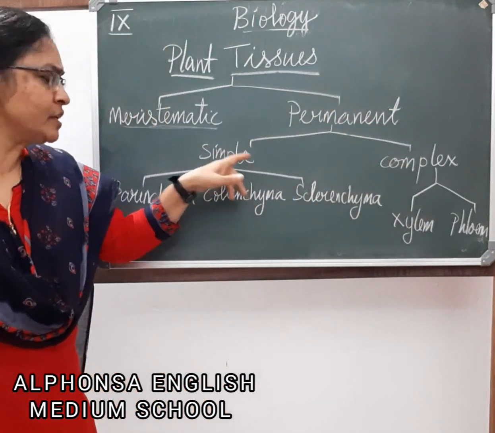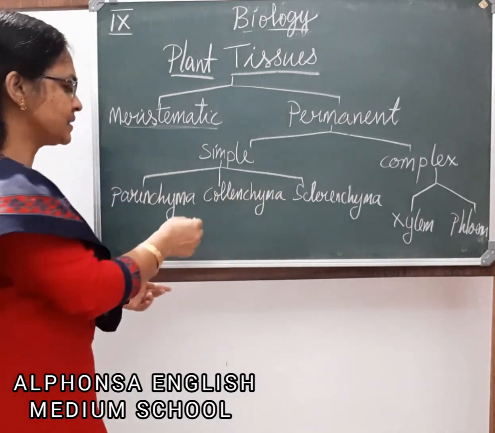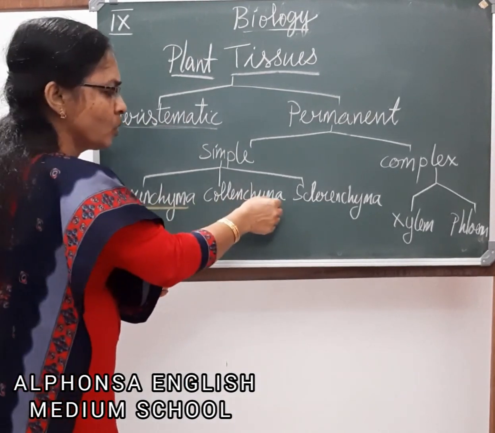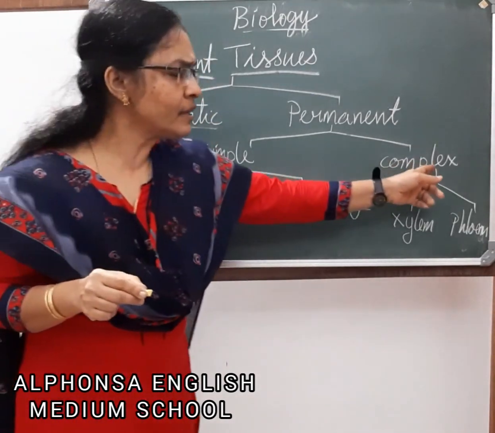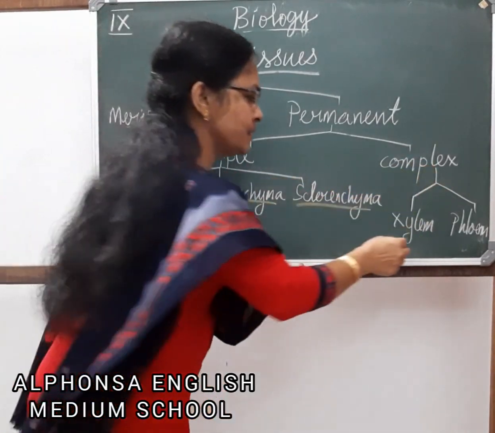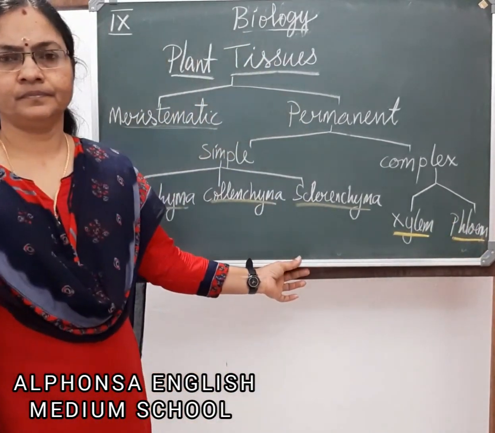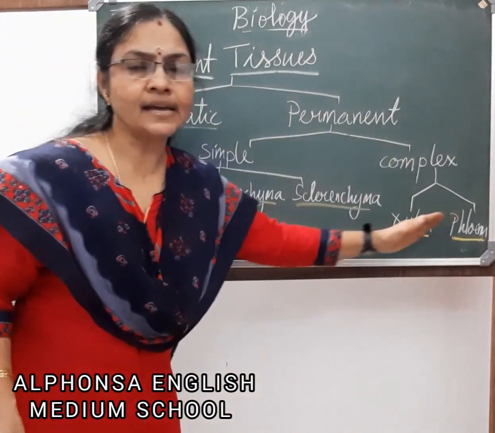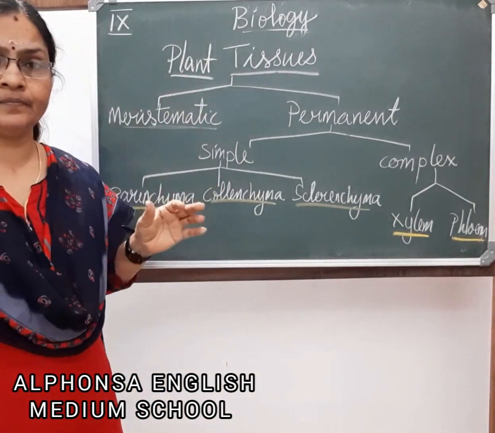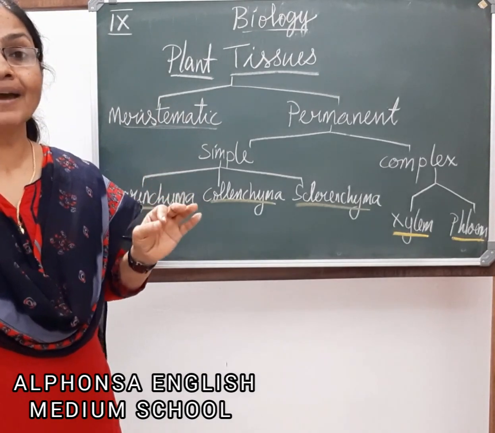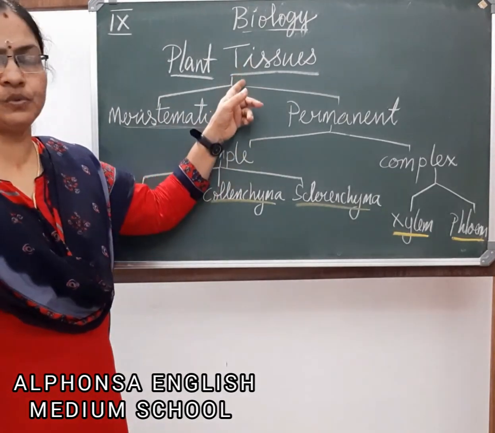Simple permanent tissue is of three types: parenchyma, collenchyma and sclerenchyma. Complex permanent tissue is of two types: xylem and phloem. This is the outline classification of plant tissues. This can be asked for 2 marks. Draw a neat schematic diagram showing the outline classification of plant tissues.